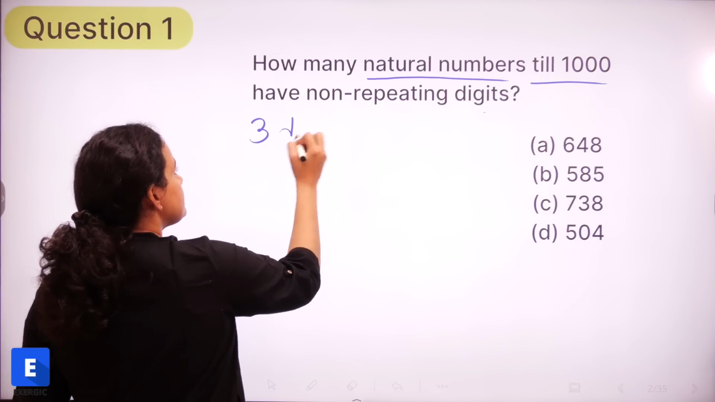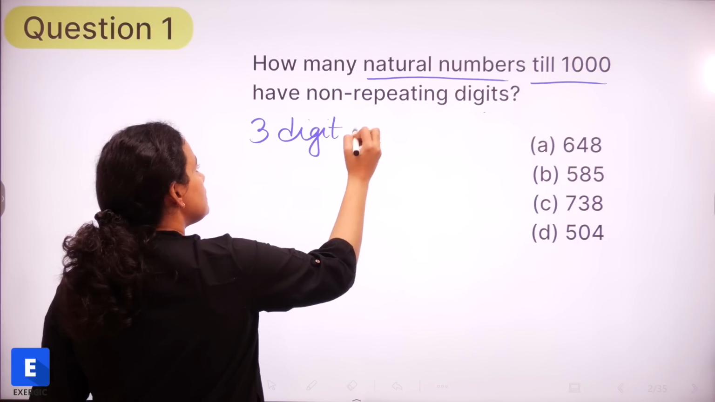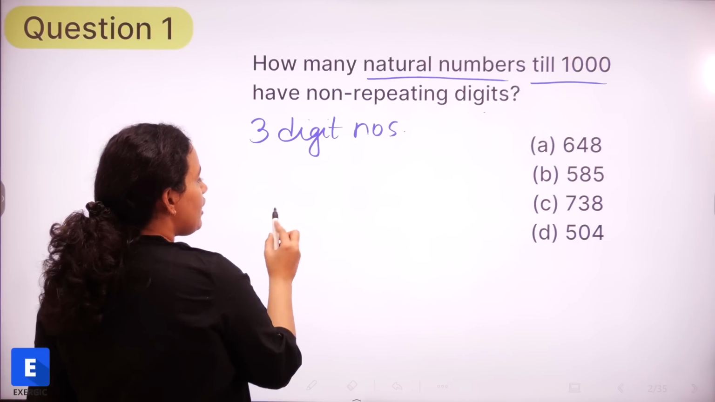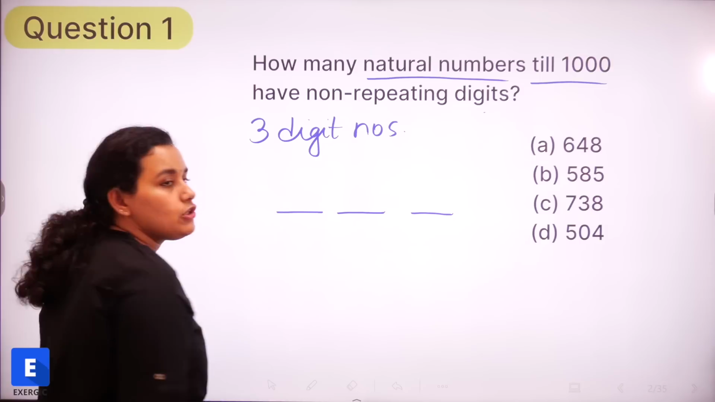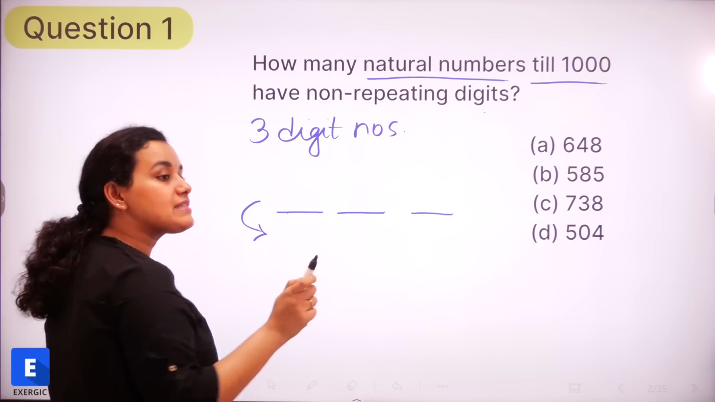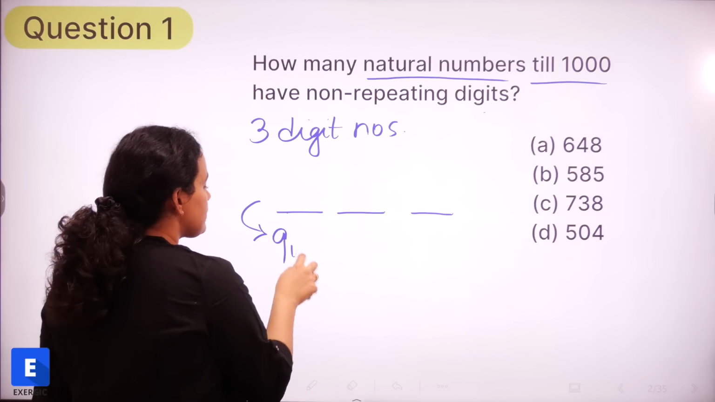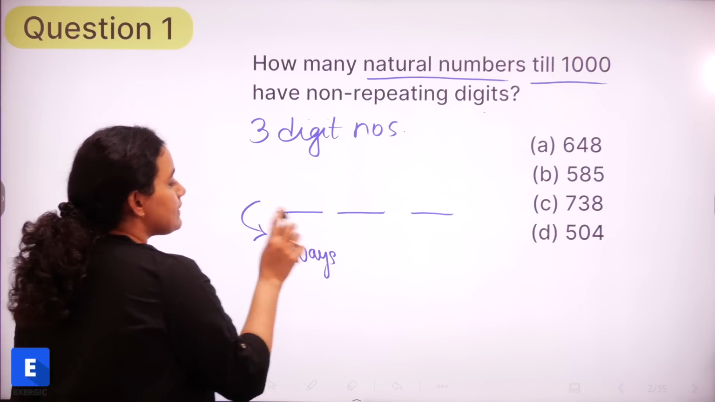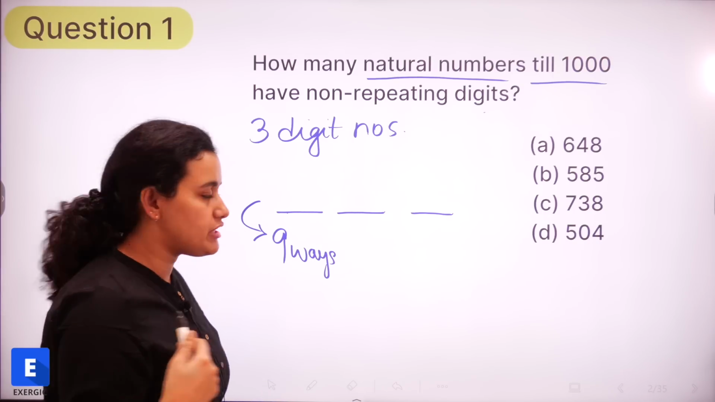What about 3 digit numbers? Again, for 3 digit numbers, we have a hundreds place, a tens place and a units place. As far as the hundreds place is concerned, it cannot be 0. It can be filled in 9 ways, right? Just like we saw in the case of tens place for 2-digit number.